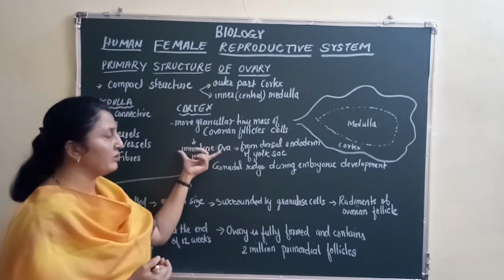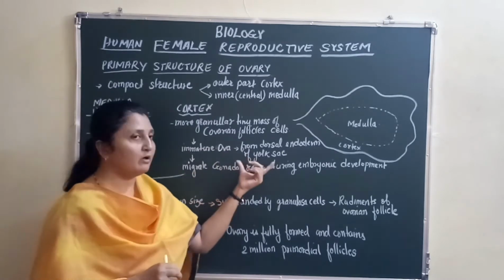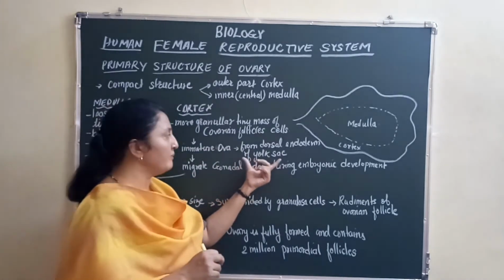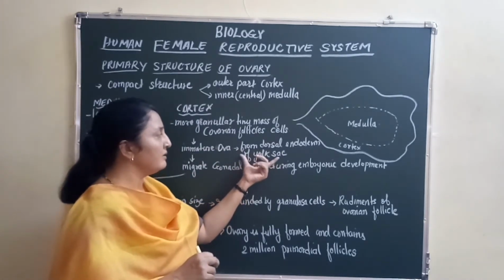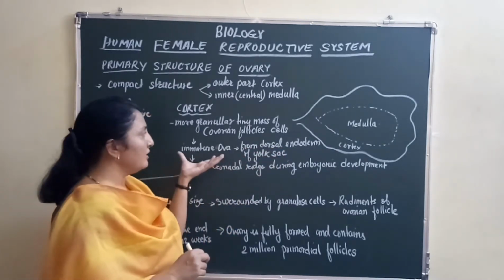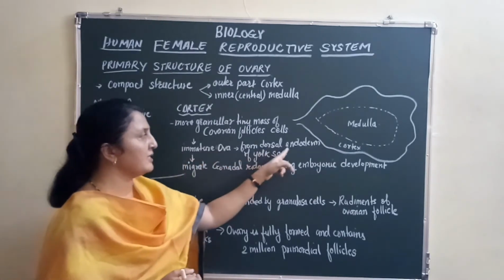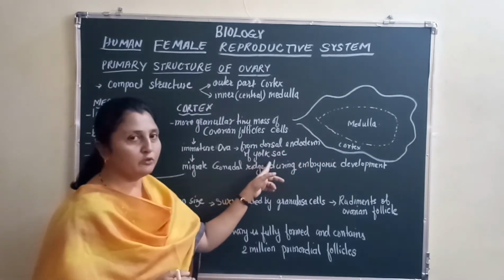This immature ova in her ovary is derived or formed from the yolk sac, the dorsal endoderm of the yolk sac. So, how is the immature ova formed? It is formed from the dorsal endoderm of the yolk sac.